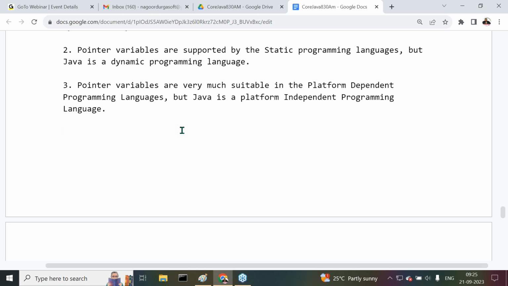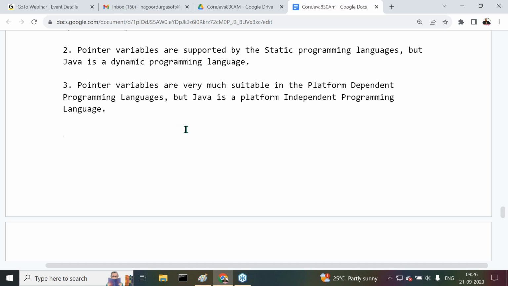But if the interviewer asks the question, how can you say like this? How can you say pointers are good in the C programming language, pointers are not good in Java? If the interviewer is asking for that reason, you should be in a position to tell all these points: this is one of the reasons why pointers are not suitable in a platform independent programming language. Like this, so many reasons are available, but this information is convincing. This information is sufficient to talk with our interviewer about this particular topic.